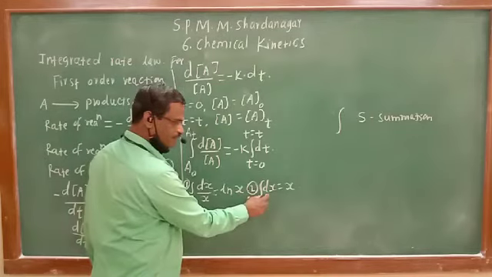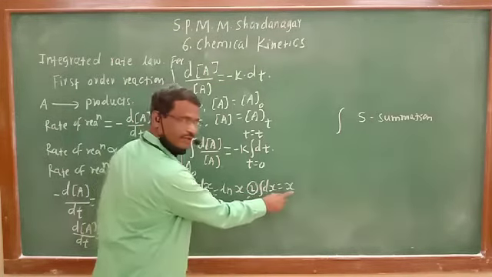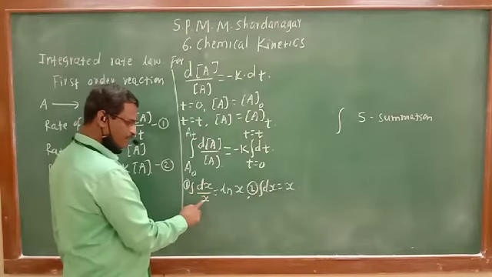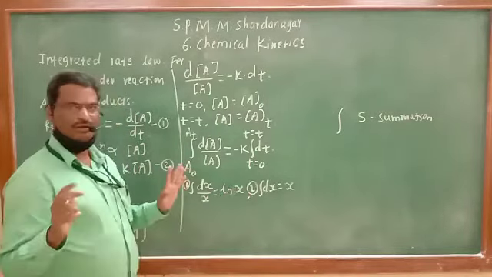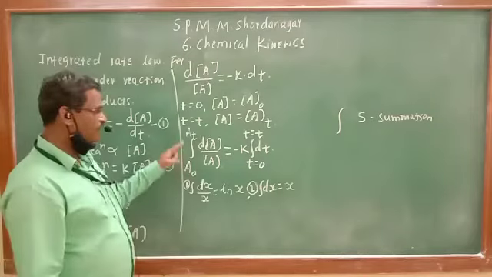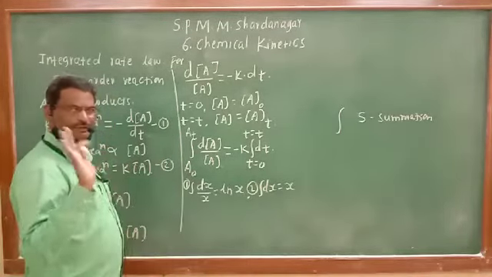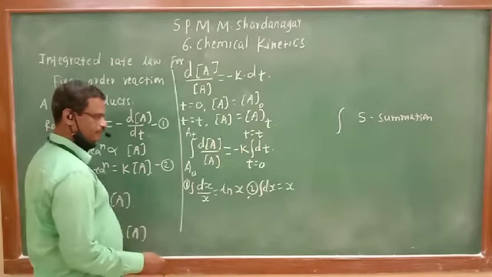Integration and differentiation are opposite, so they cancel, and the remaining part is only x. And here the rule is integration of dx upon x is equal to ln x. Only that rule is important over here. That's all about integration. No more mathematics, just one rule is important.